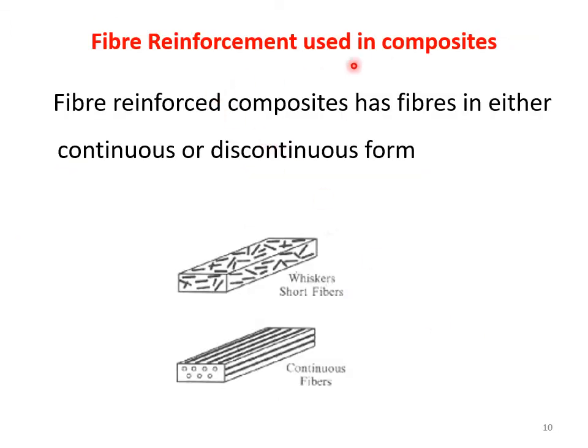Right, fiber reinforcement used in composites. So as I was saying, fiber can be reinforcing the matrix in either a continuous or a discontinuous form. Now these are two examples. This is a composite in which you can see these are the continuous fibers. So this is a continuous fiber reinforced composite, where the continuous fiber is reinforcing the matrix, and these are discontinuous fibers. So discontinuous fibers are reinforcing the matrix to produce a discontinuous fiber reinforced composite.